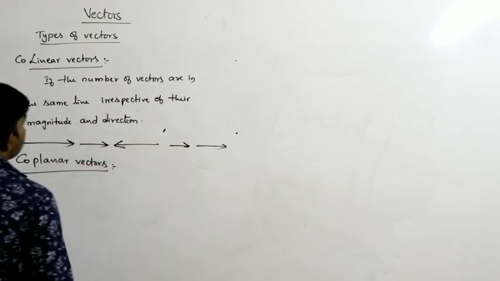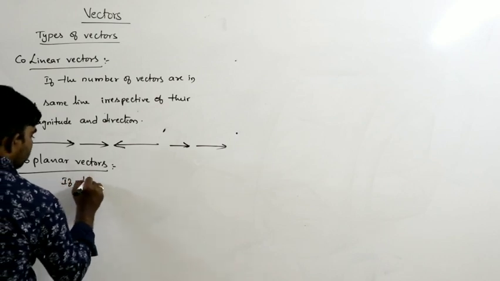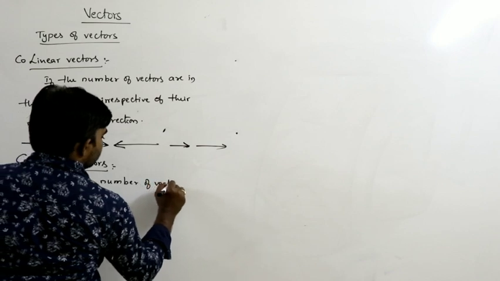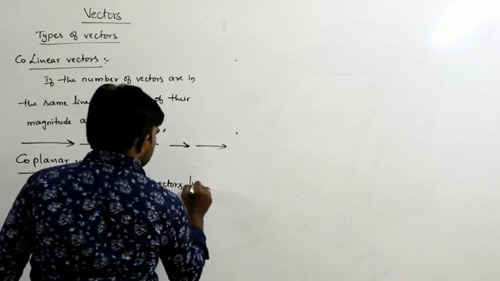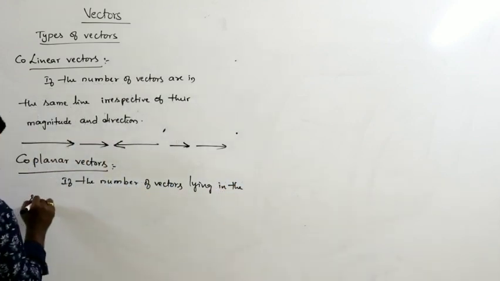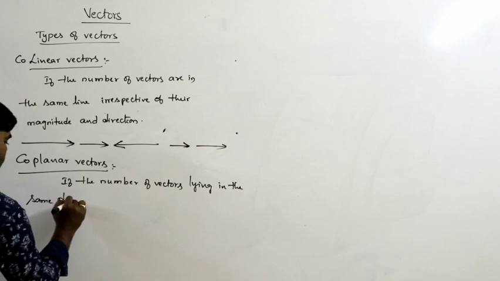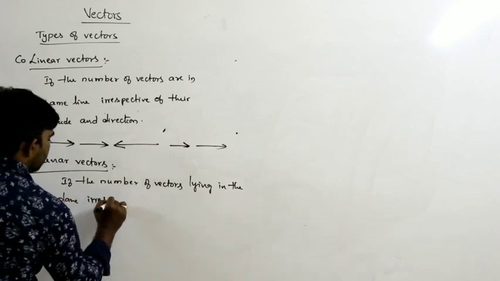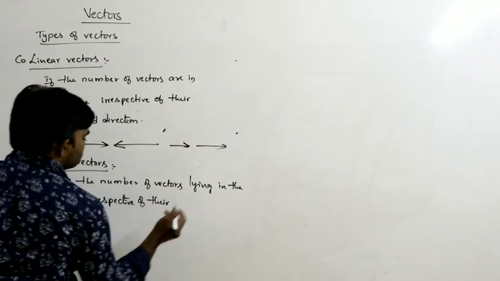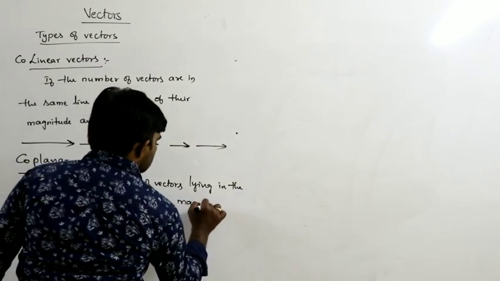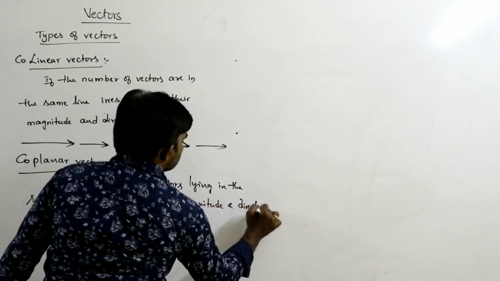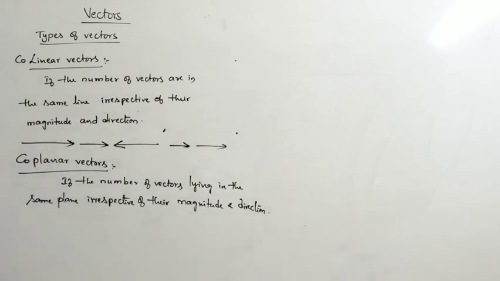Coplanar vectors means the number of vectors lying in the same plane, irrespective of their magnitude and direction. Those are called coplanar vectors.